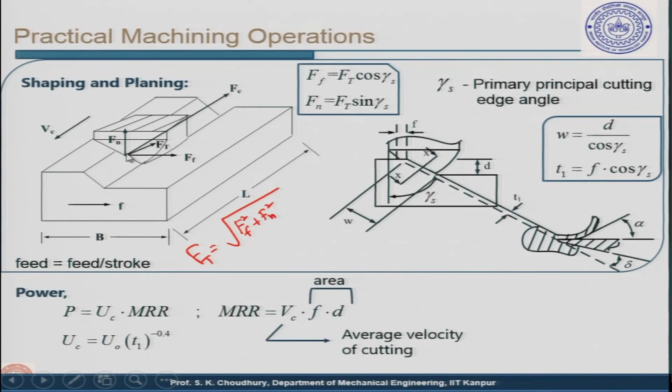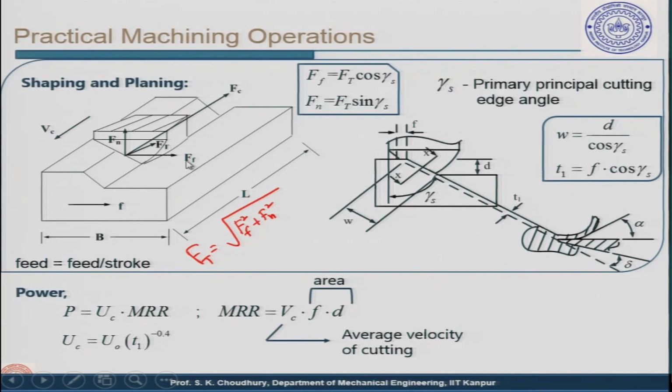Now, the cutting force will be directed perpendicular to the tool edge and along the Vc. Vc is the cutting velocity, and the cutting velocity in this case is the movement of the tool, because the tool reciprocates, it moves forward, and at a higher velocity it moves back. So, this is the cutting velocity, and the feed velocity is given to the workpiece.